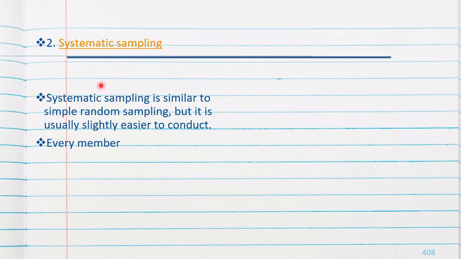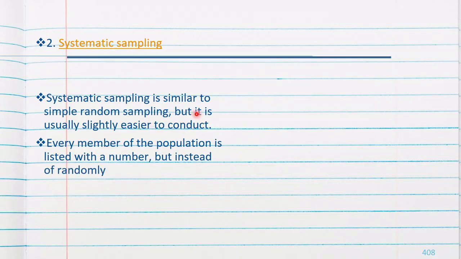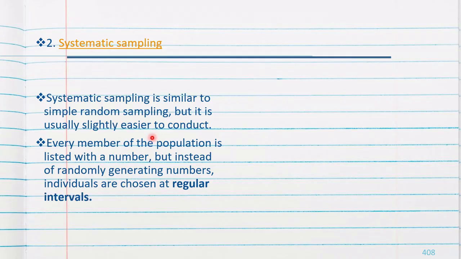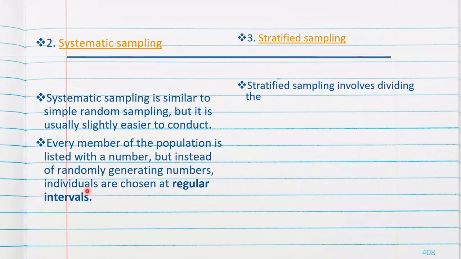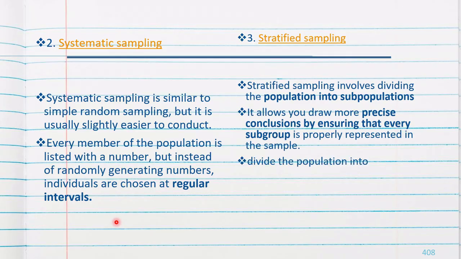Systematic sampling is similar to simple random sampling, but it is usually slightly easier to conduct. Every member of the population is listed with a number, but instead of randomly generating numbers, individuals are chosen at regular intervals. Here, each member will get a chance.